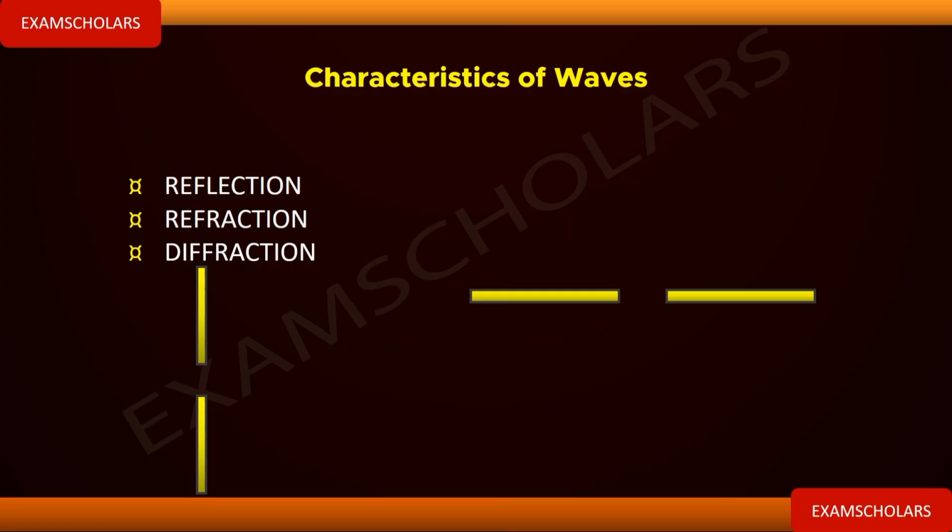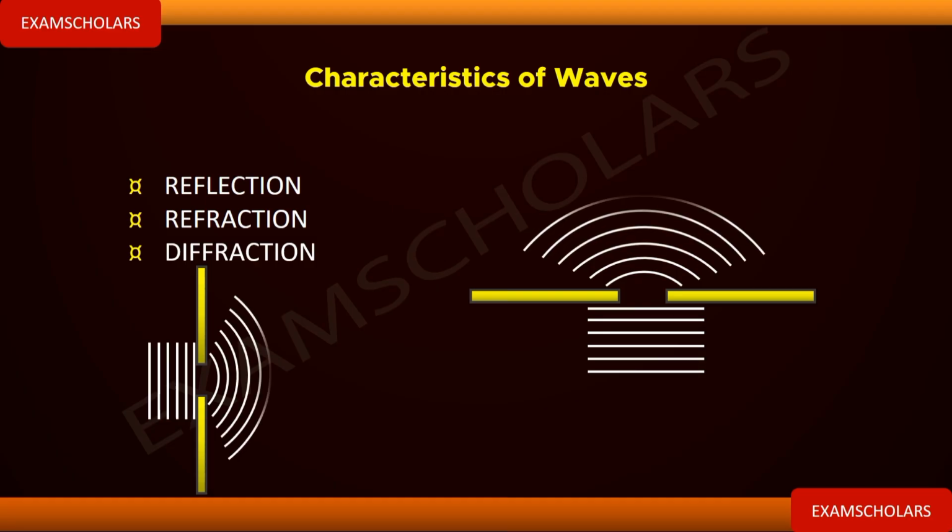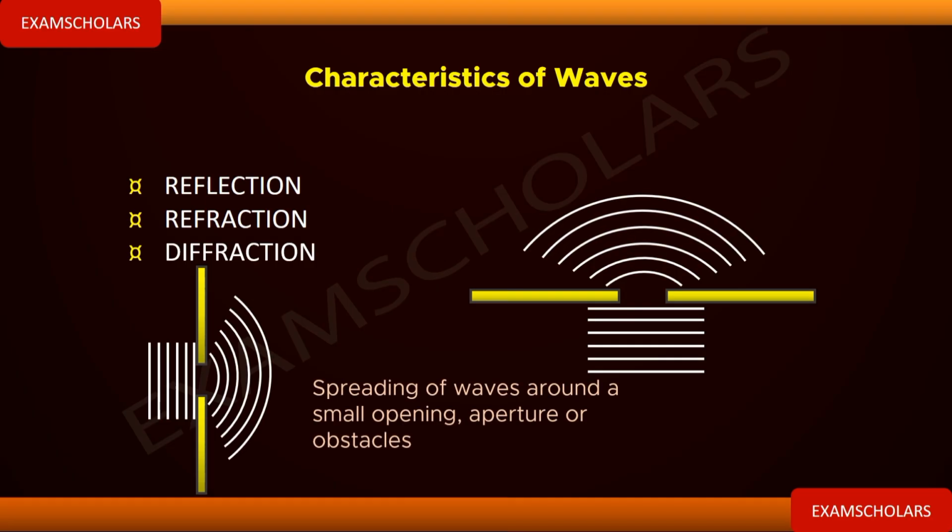The same thing applies when you open your door a bit and the sun is shining: you are going to see the ray of sun coming through the small opening. That is known as diffraction. This is the meaning of diffraction. As the wave is entering through a small opening, it spreads out. Diffraction is the spreading or bending of a wave around a small opening, aperture, or obstacles. That is what we call diffraction.